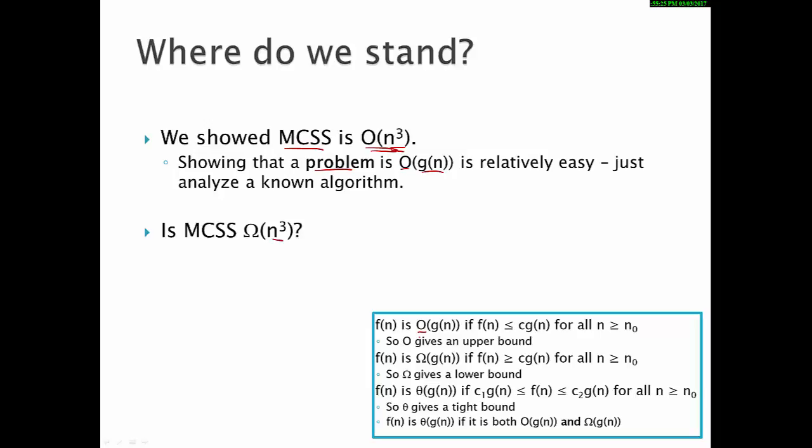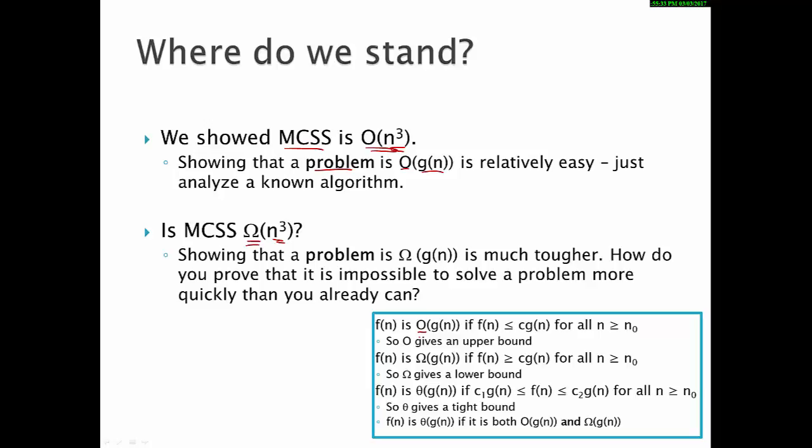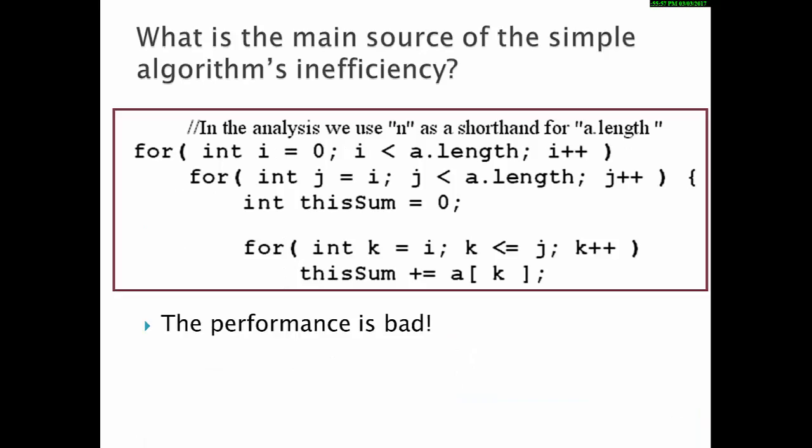Now the question is, is n cubed a lower bound on this? Or is MCSS big omega of n cubed? Well, showing a lower bound on a problem's complexity is a little bit tougher. How do you prove that it's impossible to solve it more quickly? Well, one of two things is true. Either you do the work of showing that it's impossible, or you actually go ahead and find a faster algorithm. So is there any way to speed up this algorithm? You better believe it. There's a huge thing that you can do.